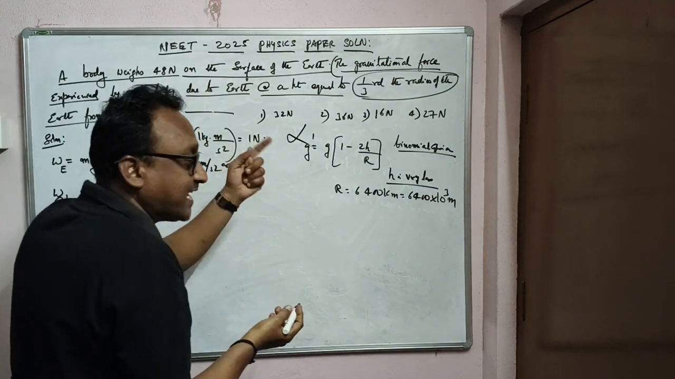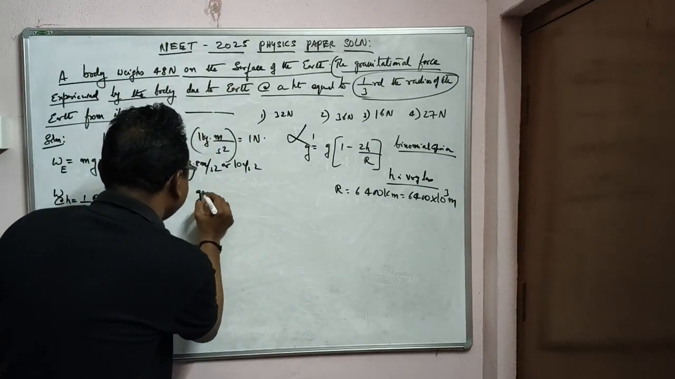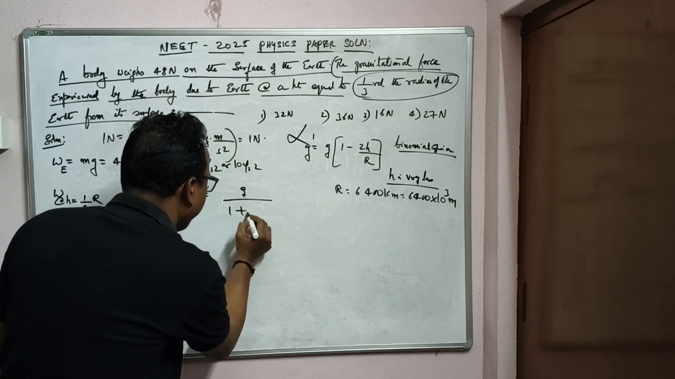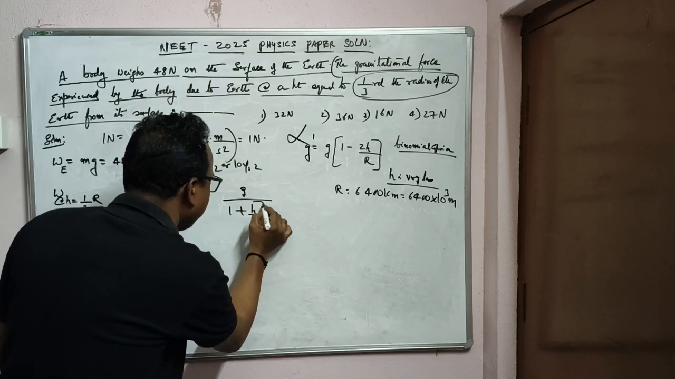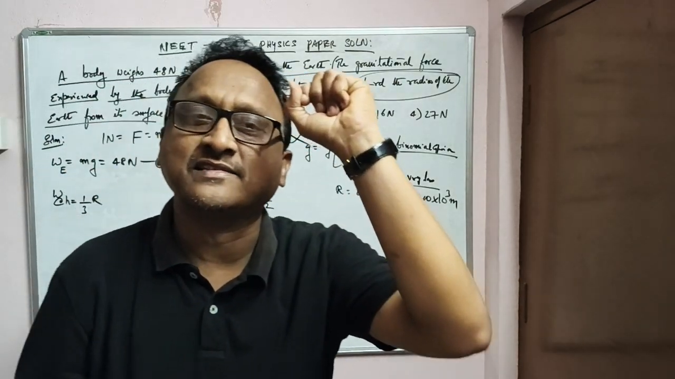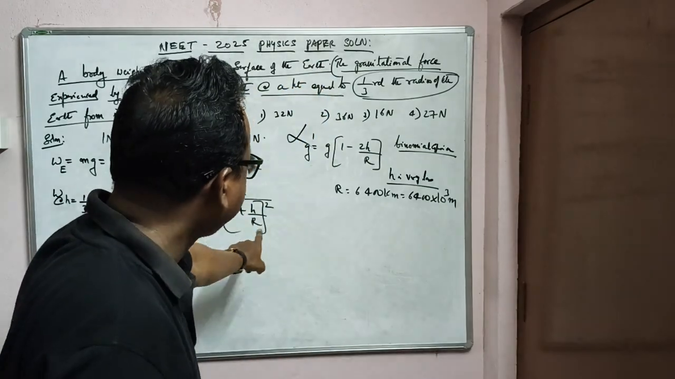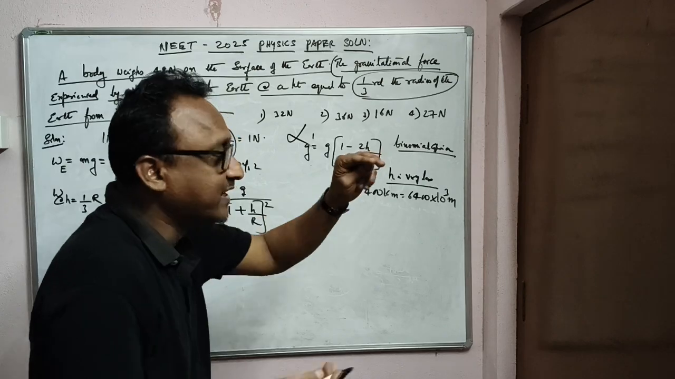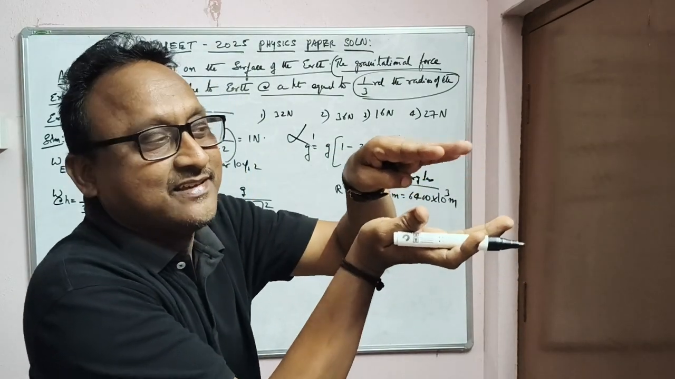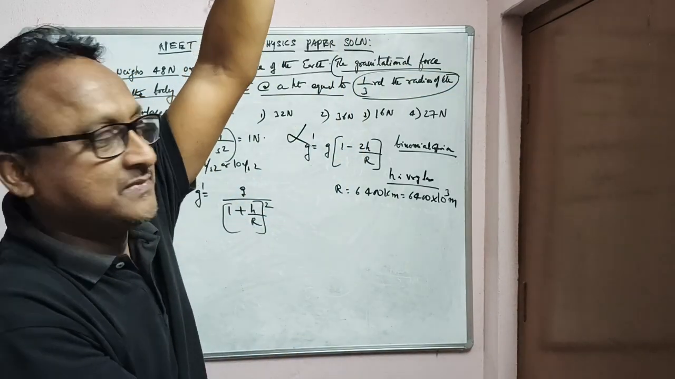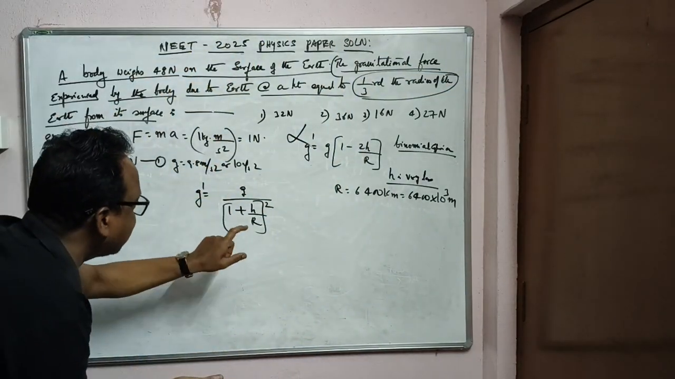So then I told you the general formula, that is g dash is equal to g by (1 plus h by r) whole square. This formula is always right. You can use it any time. But the other one is used when the height is very small, very near to the earth, not a large distance. When the distance is large, you have to use this formula.